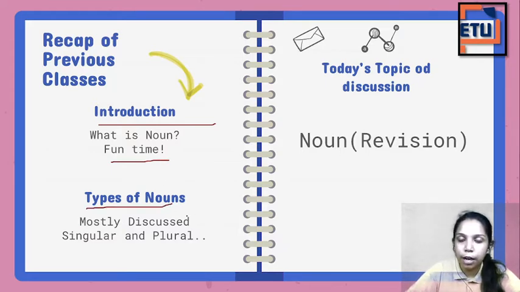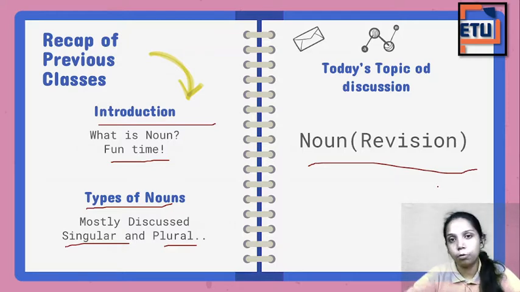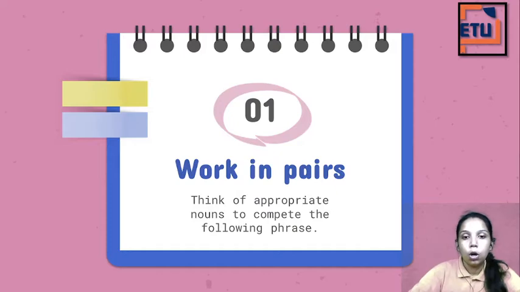In types of noun, I made two lines, right? In one part there was singular and plural, and the other part was the types of nouns. But majorly we discussed which topic? Singular and plural. So today's topic of discussion is noun, but in a revision, okay? So that we can recap whatever we did. Okay. So next part. Work in pairs.